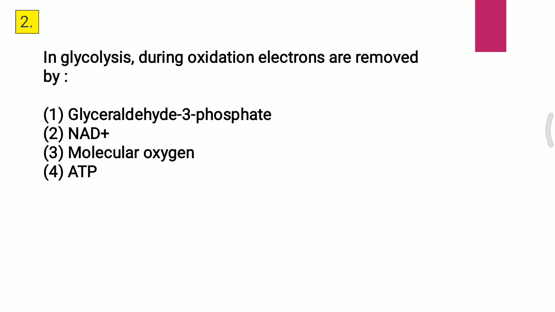Question second. In glycolysis during oxidation, electrons are removed by: first, glyceraldehyde 3-phosphate; second, NAD+; third, molecular oxygen; fourth, ATP. The correct answer for the second question is the second one, that is NAD+.